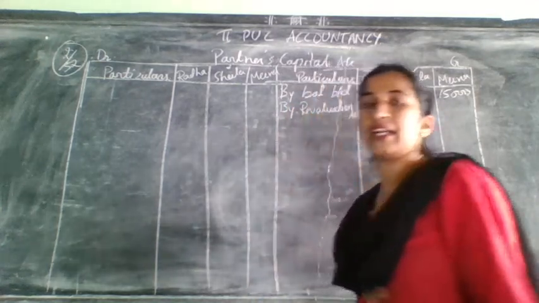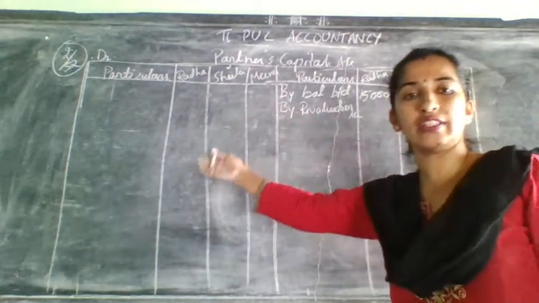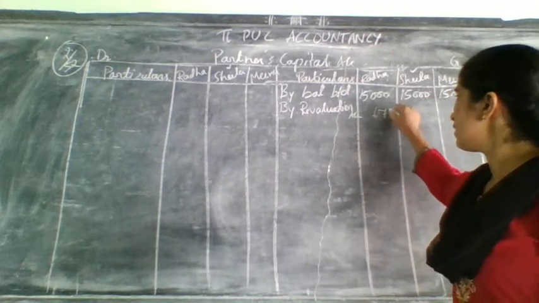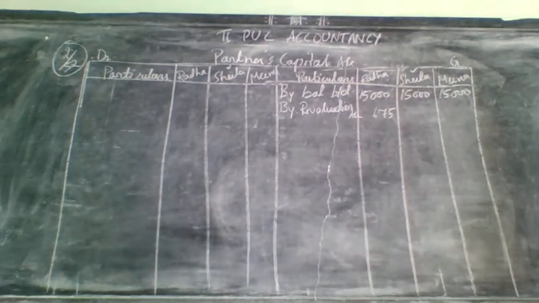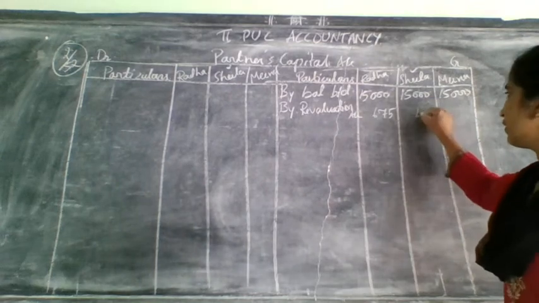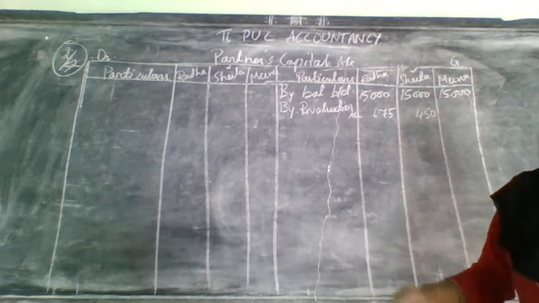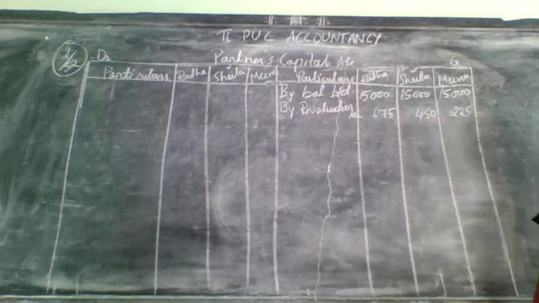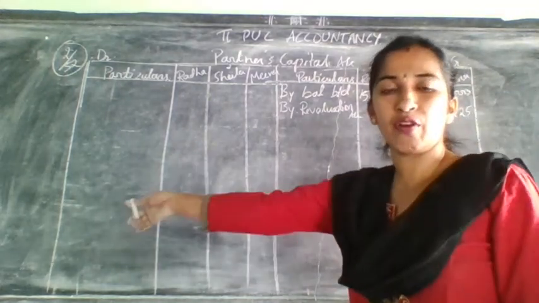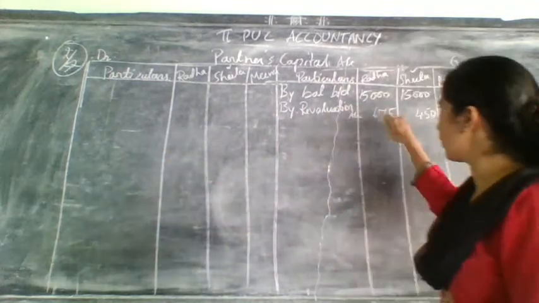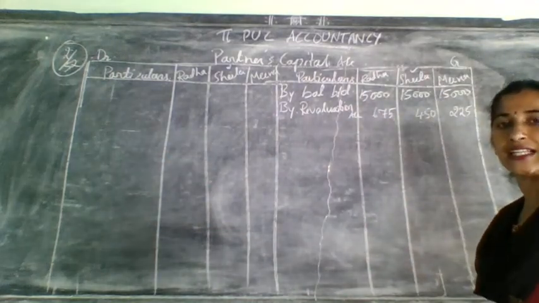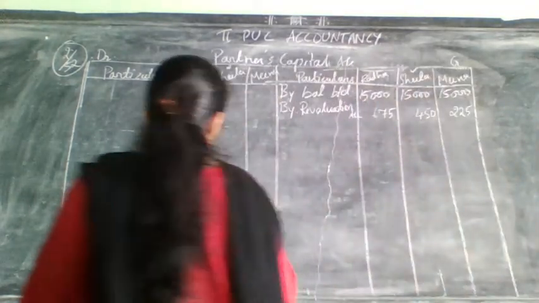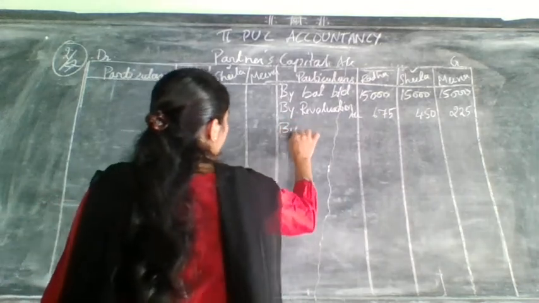How much? Their share already you have distributed for all the three partners. What is their share? 675. Next partner share is how much? 450. And next partner share is how much? 225. This is what you need to write. There you have distributed, no? That distributed amount you are going to write it on the credit side of which one? Partners capital account.